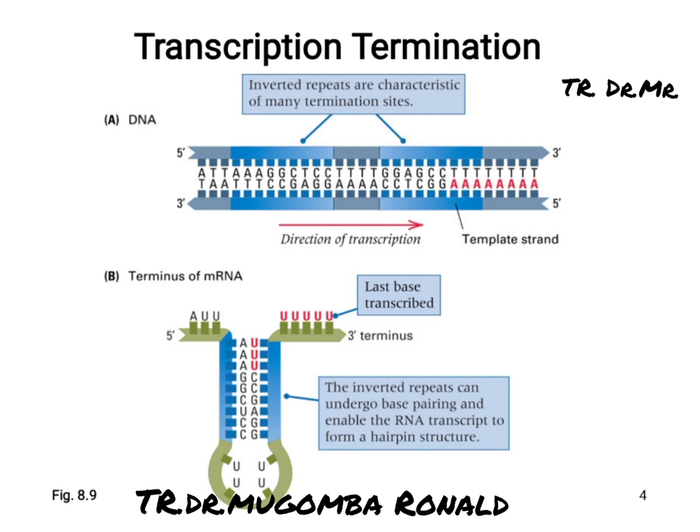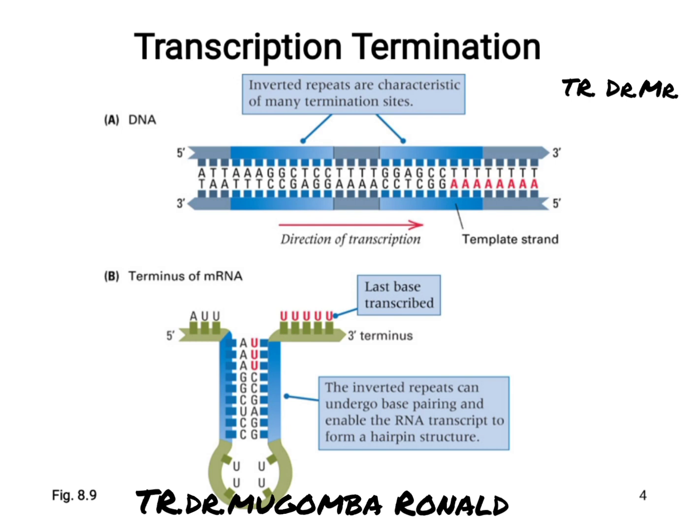In some books they will tell you that we have what we call rho-dependent termination, then rho-independent termination. But what you need to remember is that when the RNA polymerase reaches that terminator signal on the DNA, it is like telling it that this is the end of the structural unit of this gene.